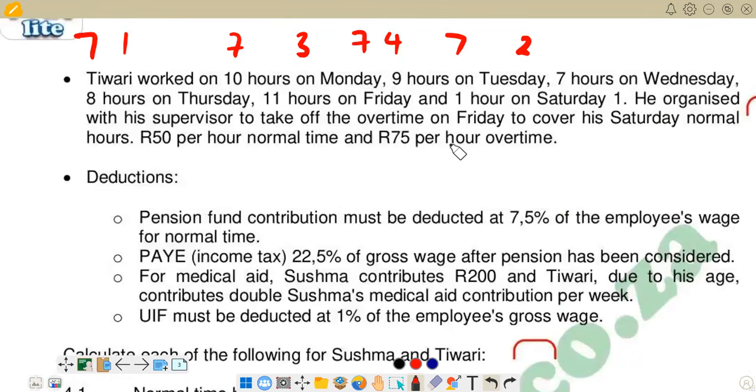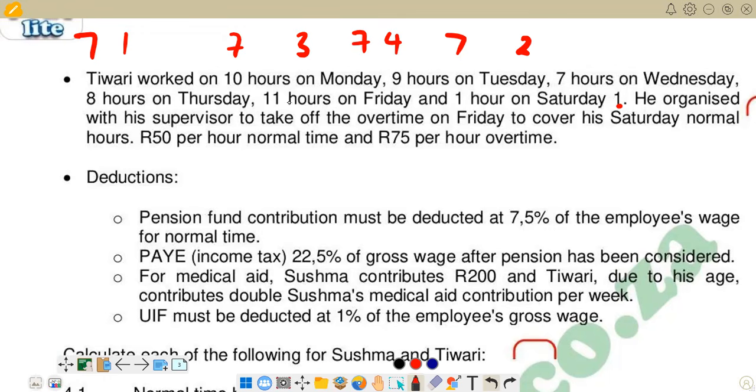Saturday, they are saying he organized with his supervisor to take off the overtime on Friday to cover his Saturday normal hours. So what does it mean? It means overtime for Friday, we are putting it on Saturday and it becomes normal working hours. Remember, the information that we have on Saturday is that this person worked only 1 hour. So remember, we've got 4 extra hours on Friday.